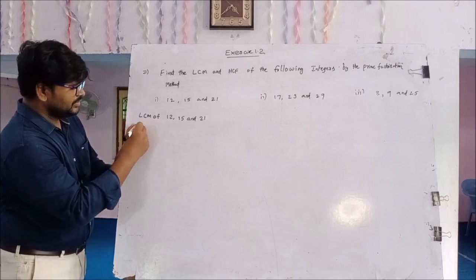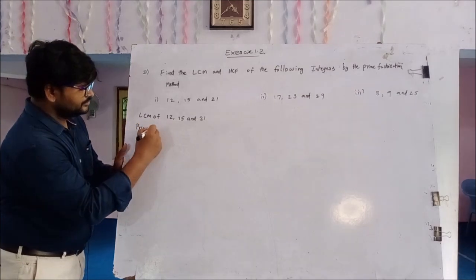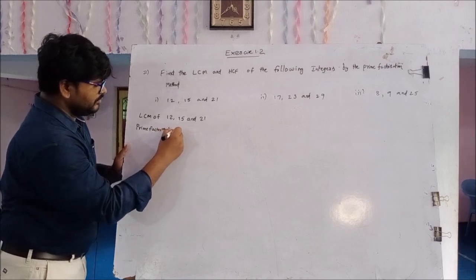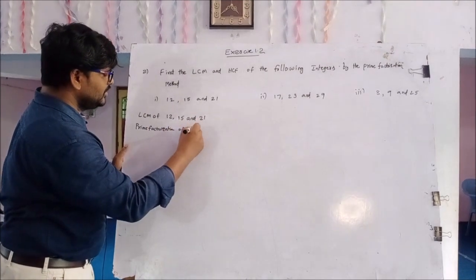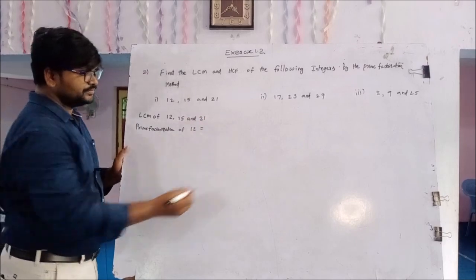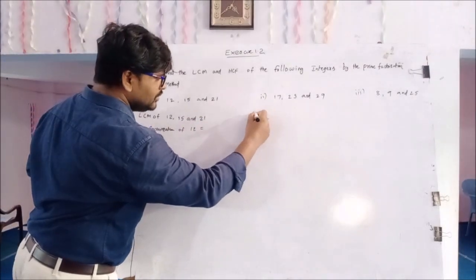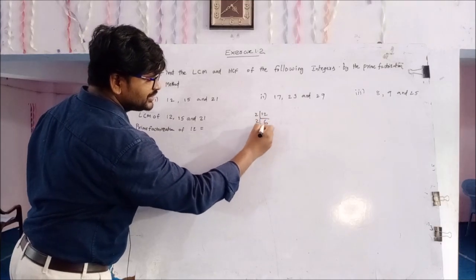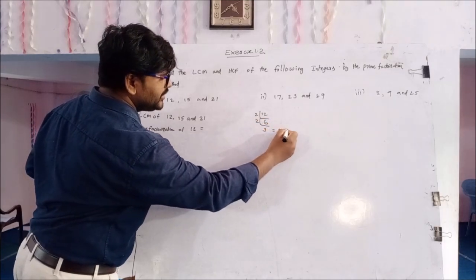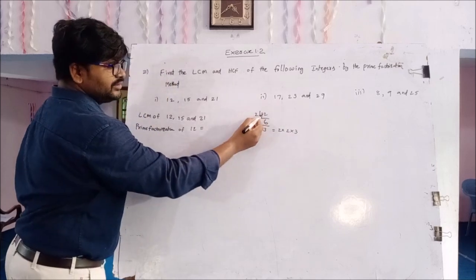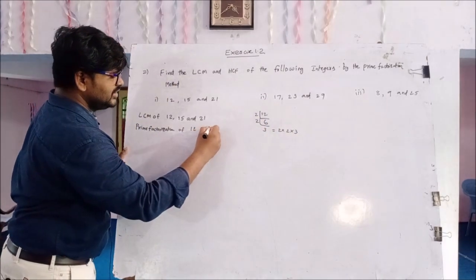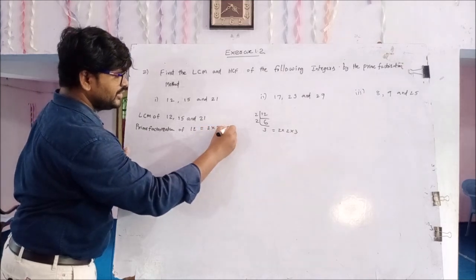Solution. Prime factorization of 12. 2 6s are 12 and 2 3s are 6. So 12 is converted into 2 into 2 into 3.